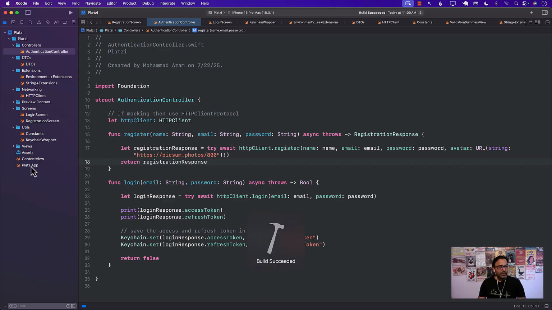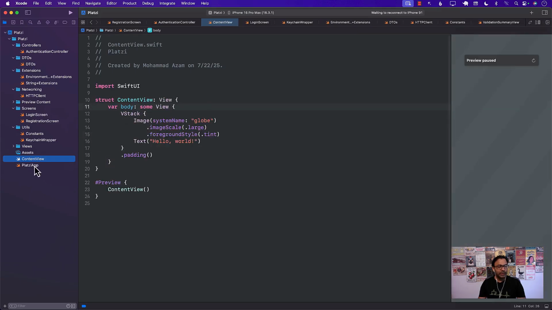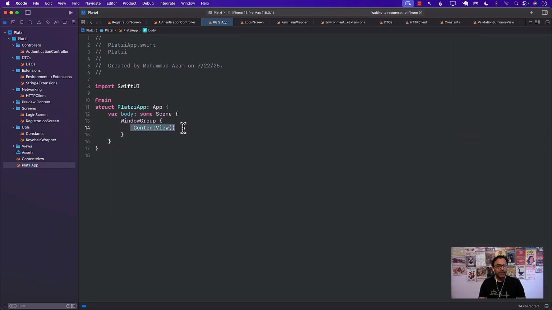Okay, let's go to the app. You can see that it's displaying the content view right now. The content view is basically nothing, right? Now what I want to do is show both the views together for now. So I'm going to show the registration screen, and I'm also going to show the login screen. Obviously, in your app, you shouldn't be doing that, unless that's your design.